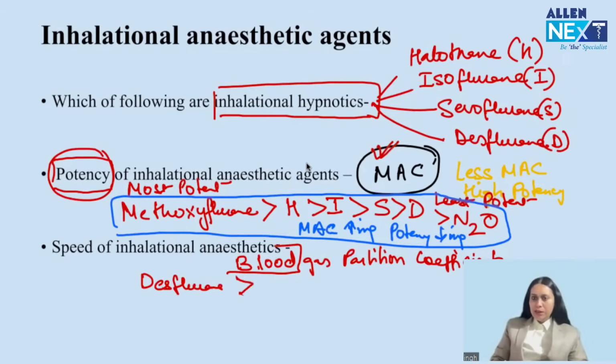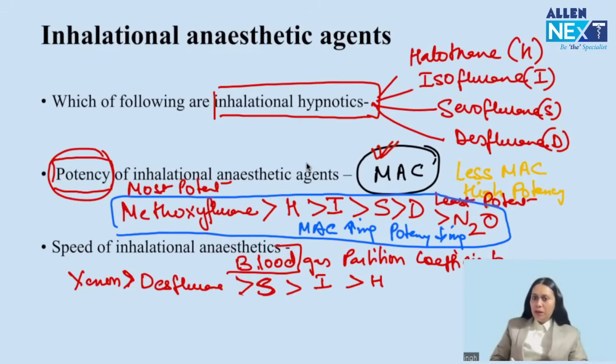Then the sequence is sevoflurane, then isoflurane, and then halothane. And again, I will put nitrous oxide and another carrier gas, xenon, in this sequence. Remember, xenon has the lowest blood gas solubility, so it is fastest.